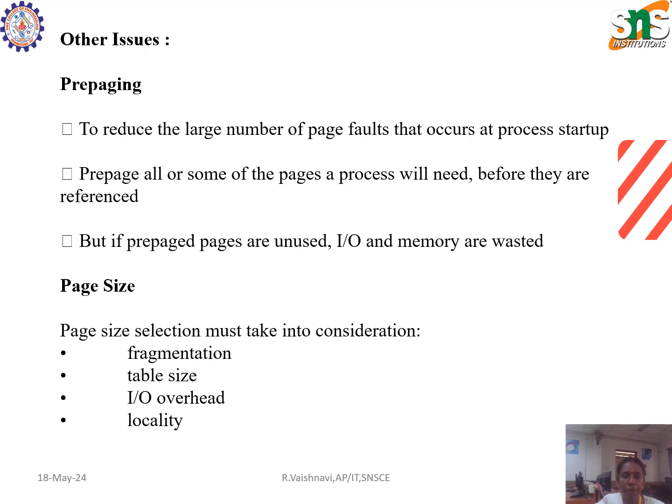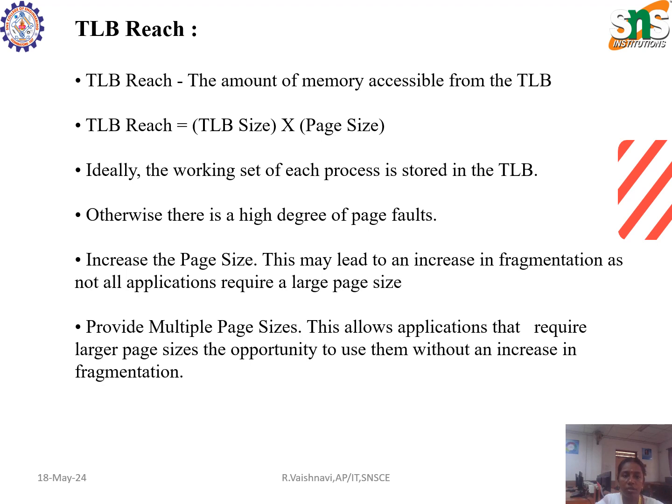Next one is page size. Page size selection must take into consideration fragmentation, table size, input output overhead, and locality. We have four considerations for page size. Next one is TLB reach.